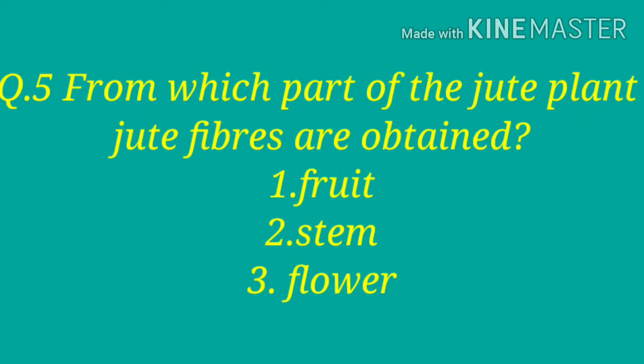Now question number 5. From which part of the jute plant is jute fiber obtained? The first option is fruit, second is stem and third is flower. So children, as you have learned, and I have explained in my videos also, the jute fibers are obtained from the stem part of the jute plant. So the correct answer is stem.